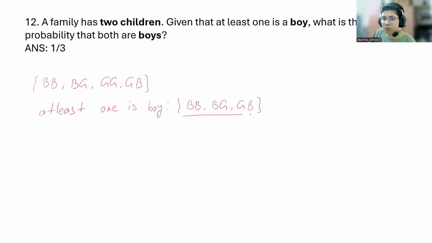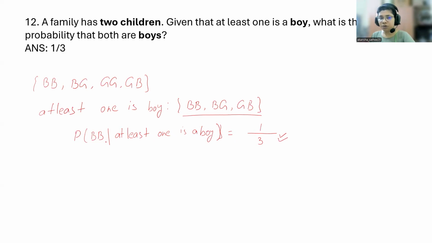So your sample space has reduced to this, because of the extra information that at least one is a boy. What is the probability that both are boys? So probability of both are boys, given that at least one is a boy, is: boy-boy is 1, at least one boy is 3, it is 1 by 3.